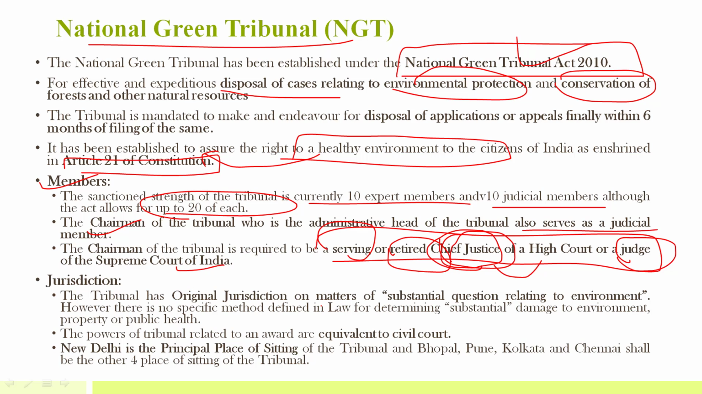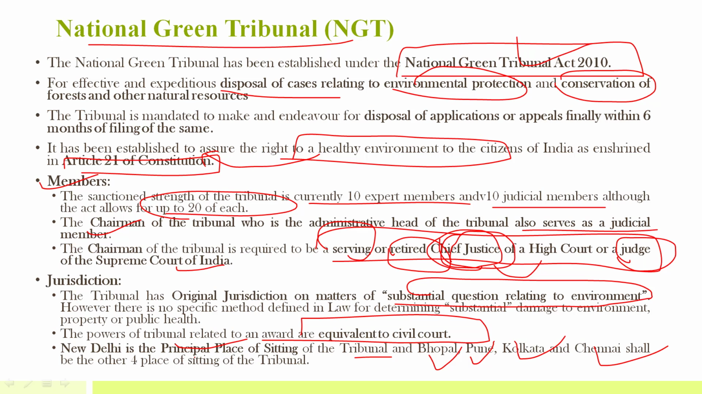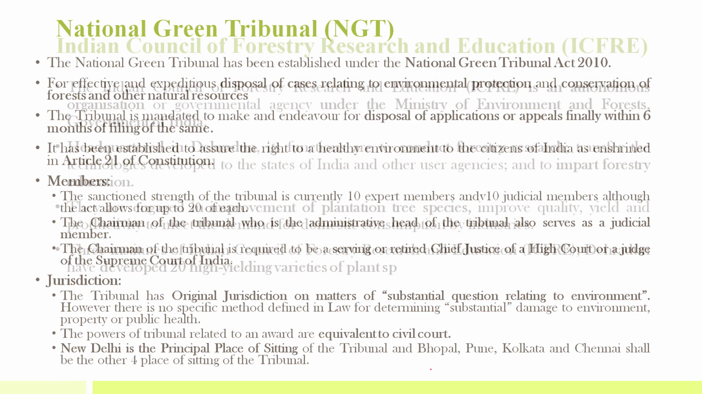Jurisdiction mainly includes original jurisdiction on matters related to substantial questions relating to environment. The powers of this tribunal are equivalent to a civil court, and New Delhi is the principal place of sitting of this tribunal. There are other places also, that is Bhopal, Pune, Kolkata and Chennai. These are the 4 other places of sitting of the tribunal, but the principal seat is New Delhi.